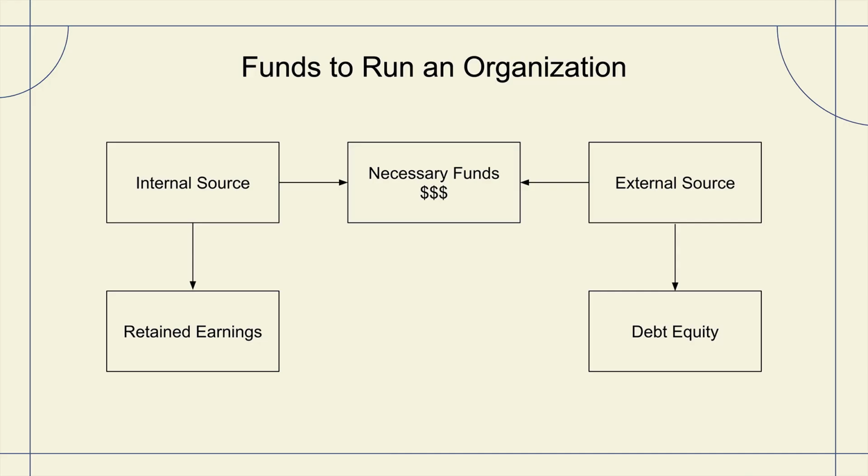Now let's first turn our attention to why organizations need to take on long-term liabilities and long-term debt. First is what we think about all the funds that are necessary to run an organization. We have 2 different sources that we can look to gain access. First is the internal source through retained earnings, so the idea that the company is doing well and organically funding its future growth. Then when that is not sufficient, either for growth or to cover certainly a startup organization, then they might turn to external sources, and this is where debt or equity financing comes into play.